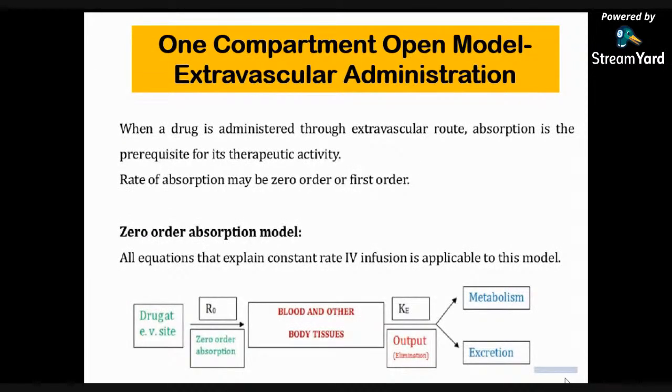Okay, so here is the zero order absorption model. When a drug is administered through an extravascular route, absorption is the prerequisite for its therapeutic activity. Zero order absorption is characterized by a constant rate of absorption.